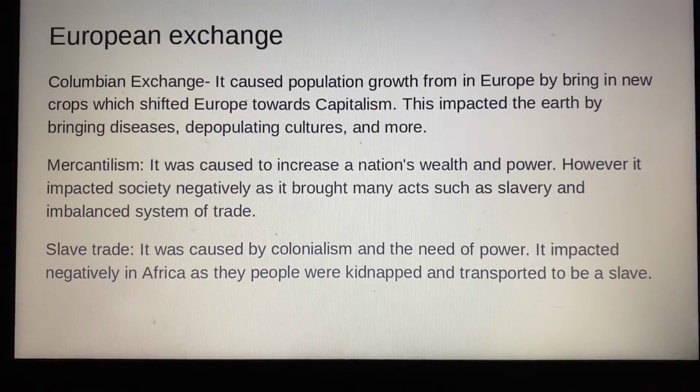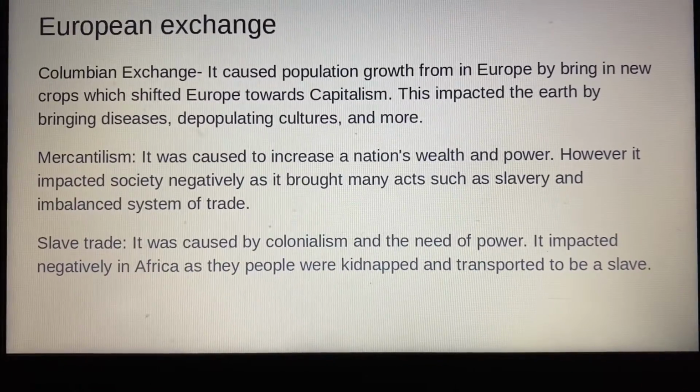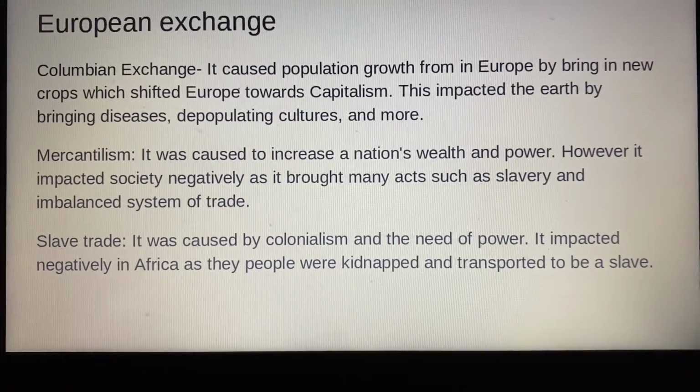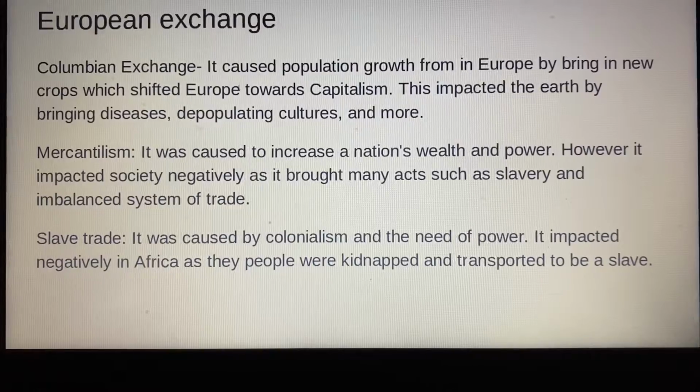Mercantilism. It was caused by the desire to increase a nation's wealth and power. However, it impacted society negatively as it brought many acts such as slavery and an imbalanced system of trade.